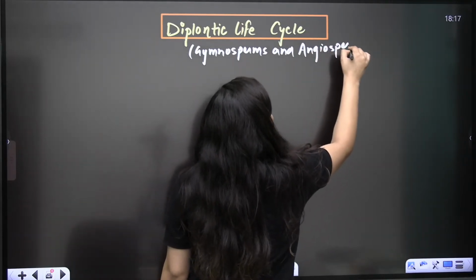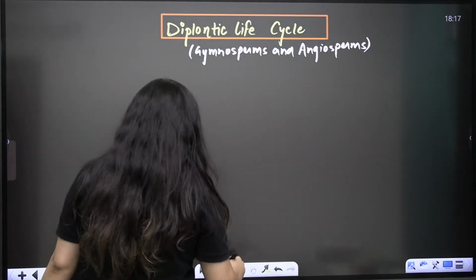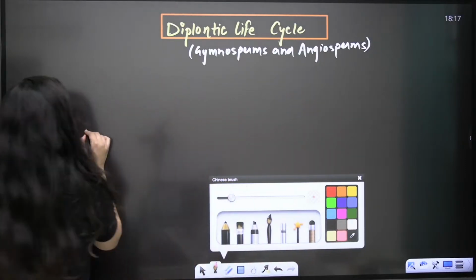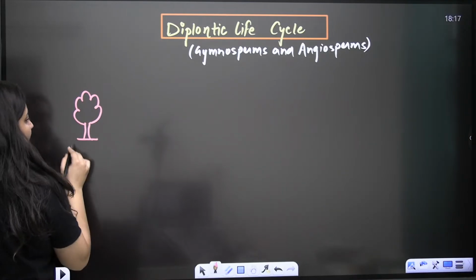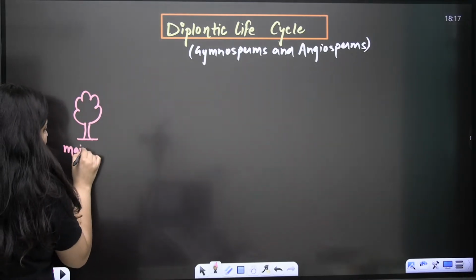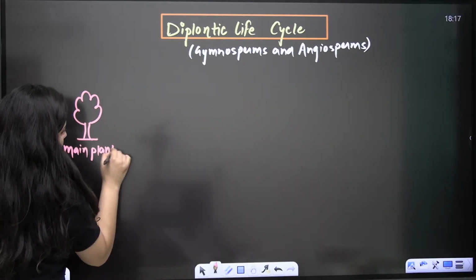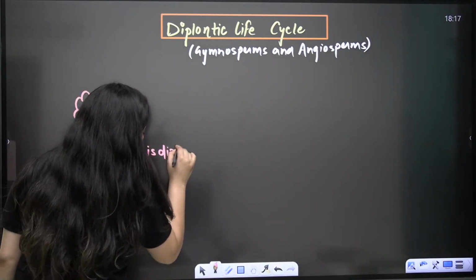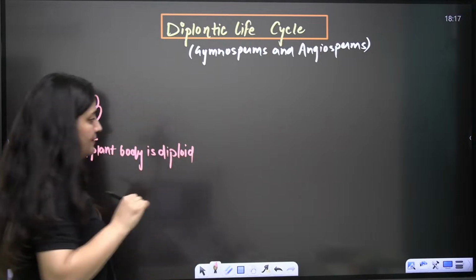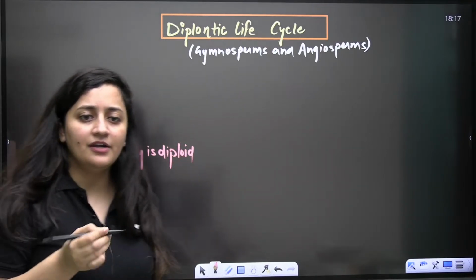Now here in the diplontic life cycle, what is the scenario? The main plant body is going to be diploid. Let's say here you are having a plant. The main plant body is diploid here. You need to directly compare it with the algae.